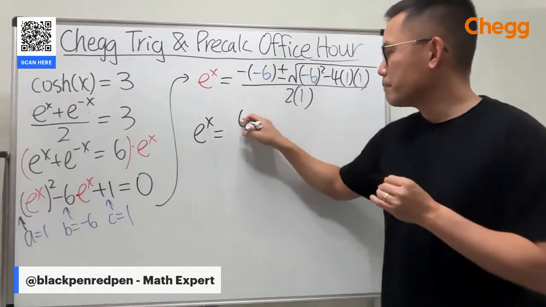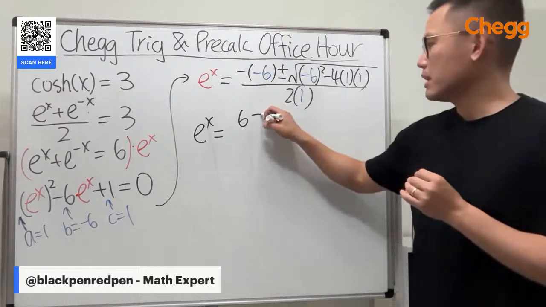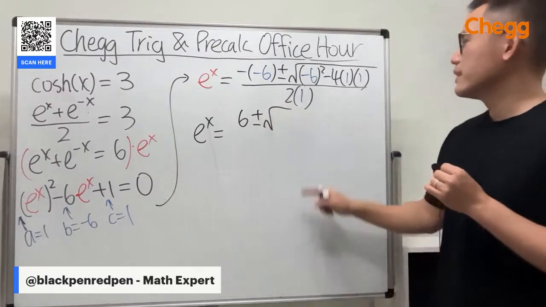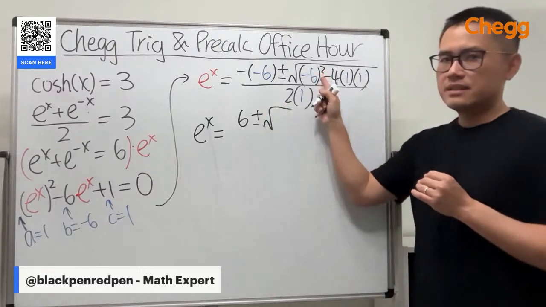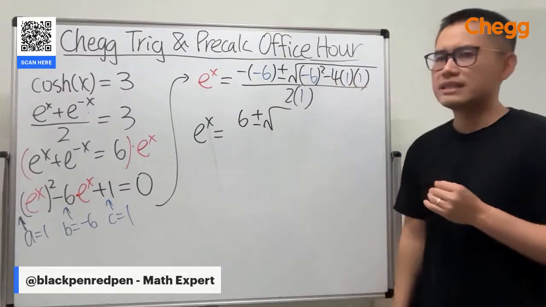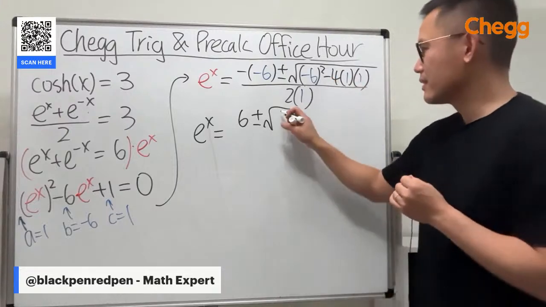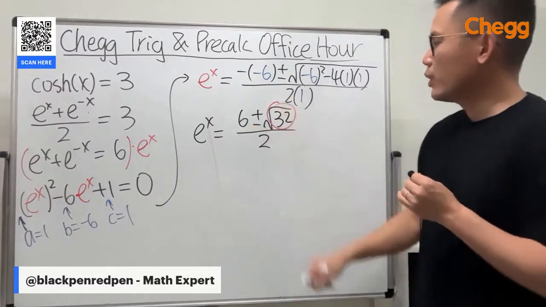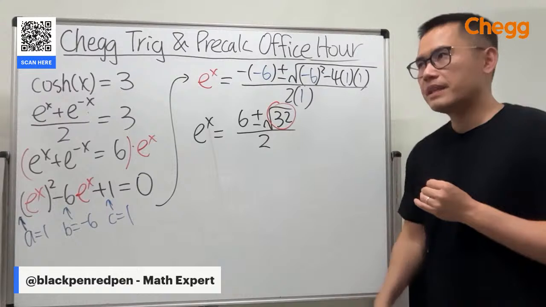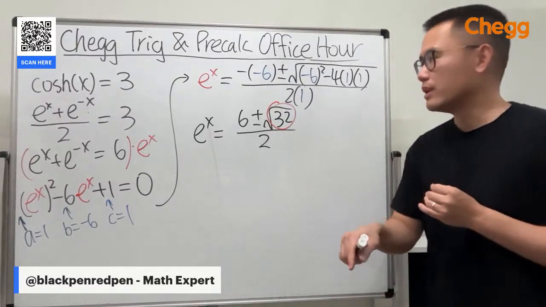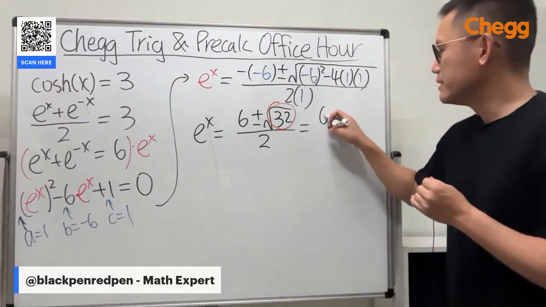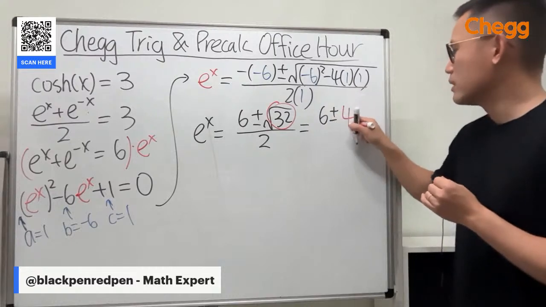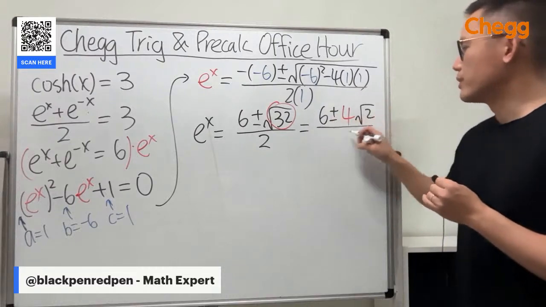Here we have positive 6, plus or minus, take the square root. That's 36 minus 4, so that's 32, over 2. And then we can break down the square root of 32. It's like 16 times 2. So this is the same as saying 6 plus or minus 4 square root of 2 over 2.